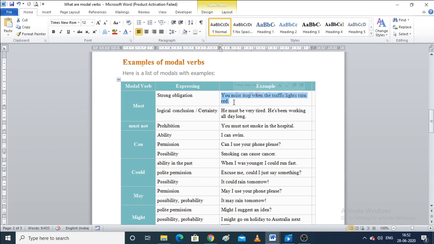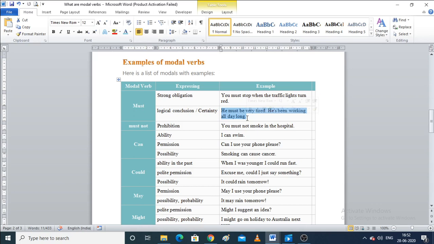Strong obligation. The second one is certainty. He must be very tired. He's been working all day long. With certainty, we show something which is very certain or very sure, right?